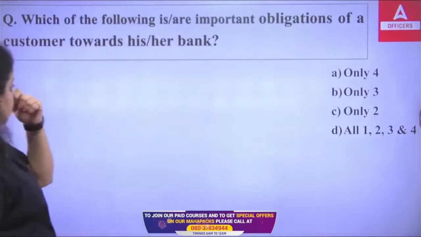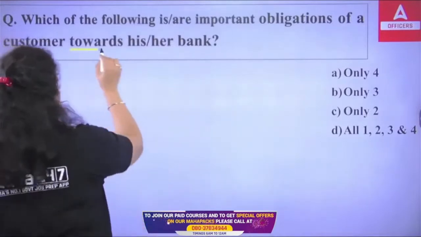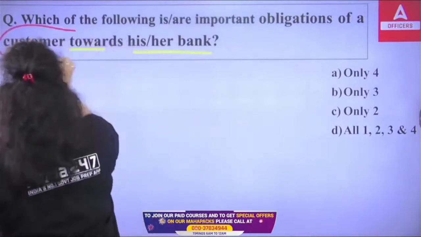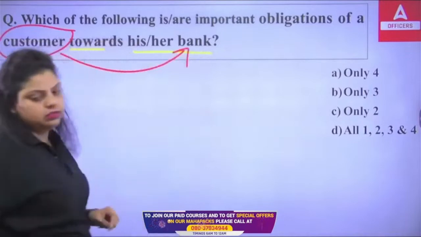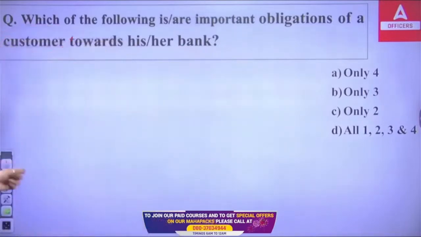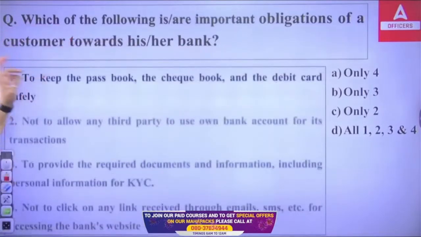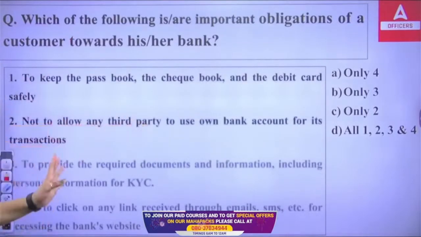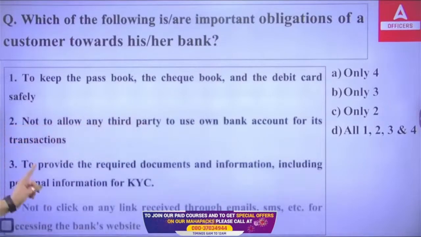Which of the following is an important obligation of a customer towards his or her bank? Now, we are talking about the obligation of the customer towards the bank. The options we have: to keep the passbook, the chequebook, and the debit card safely; not to allow any third party to use your own bank account for its transactions; to provide the required documents and information, including personal information for KYC; and not to click on any link you receive through emails, SMS, etc. for accessing the bank's website.